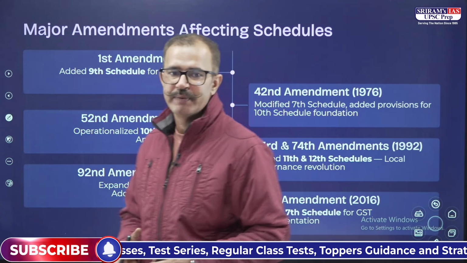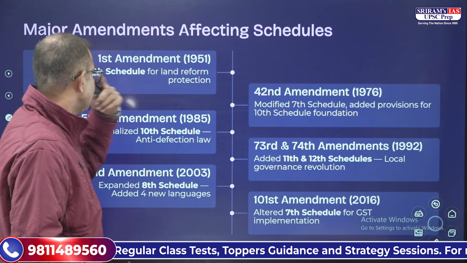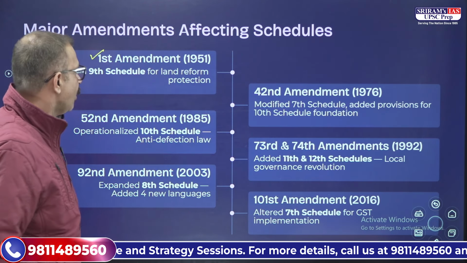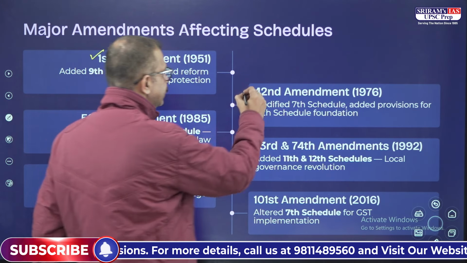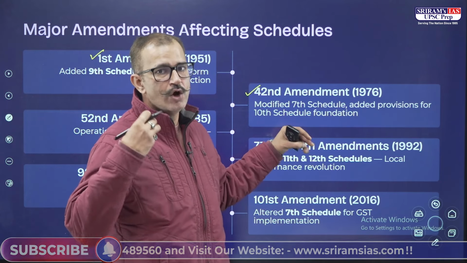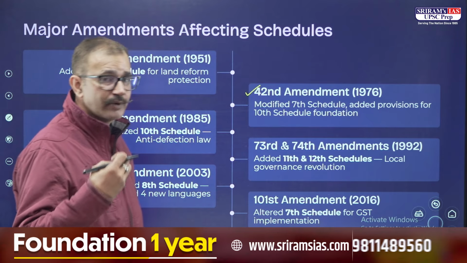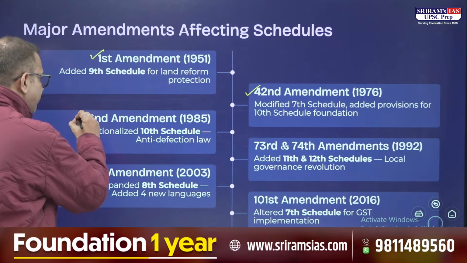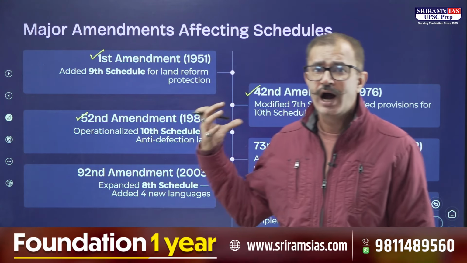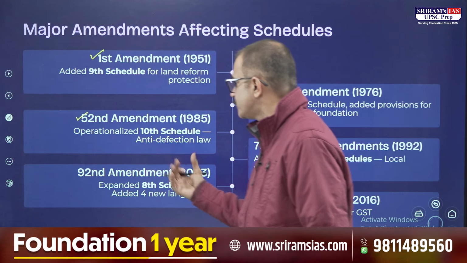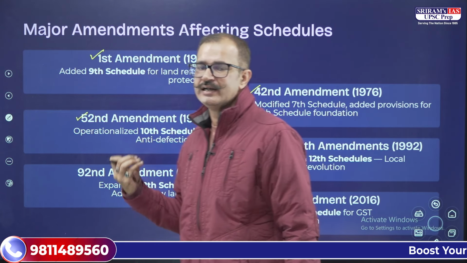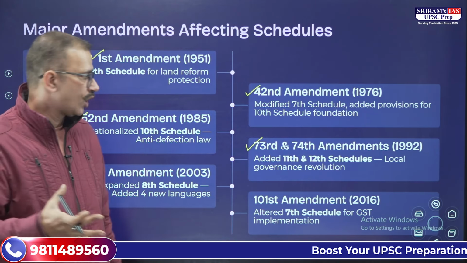Now these are the major amendments which have affected the schedules. Initially, there was the First Amendment that added the 9th Schedule for the protection of land reform laws. Then there was the 42nd Amendment Act that modified the 7th Schedule and added provisions for the 10th Schedule foundation as well. Then we have the 52nd Amendment in 1985 that added the anti-defection law under Schedule 10 of the Constitution. And then we have the 73rd and 74th Amendments that added the 11th and 12th Schedules to the Constitution.